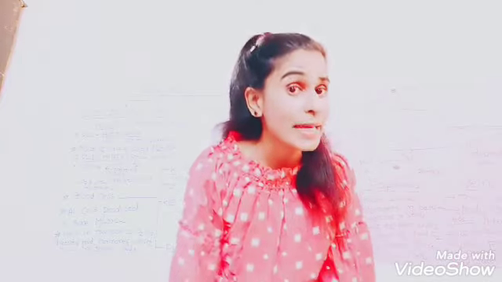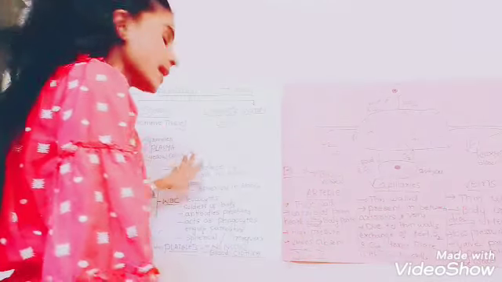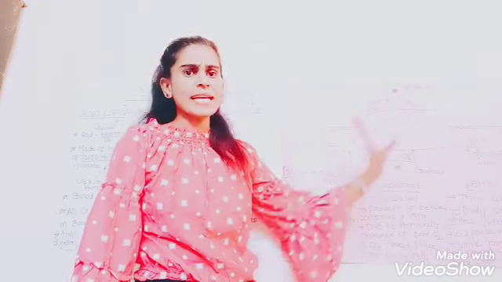What is the other name of plasma? Fluid matrix. It's straw yellow in color, and plasma is about 90% water only. Then come the proteins, salts, hormones, everything.